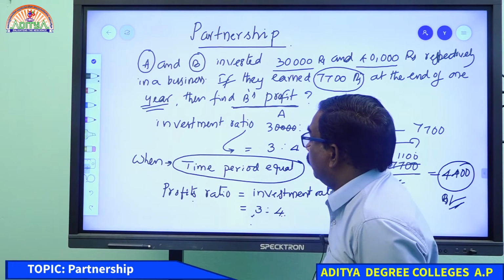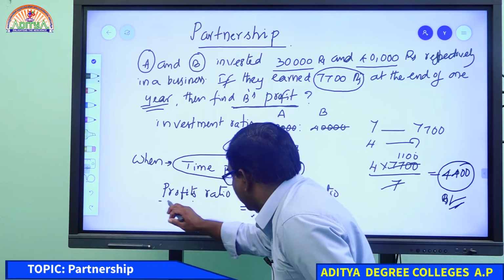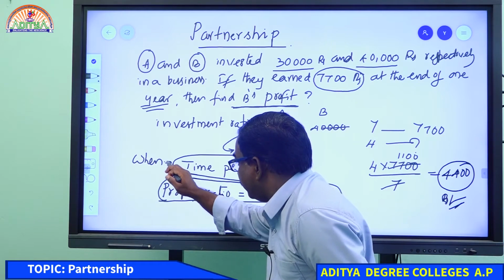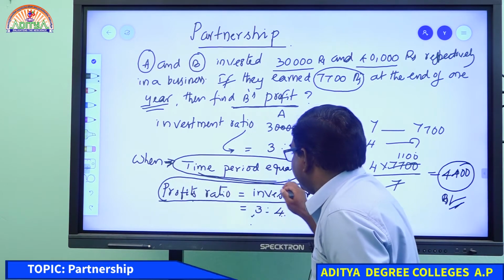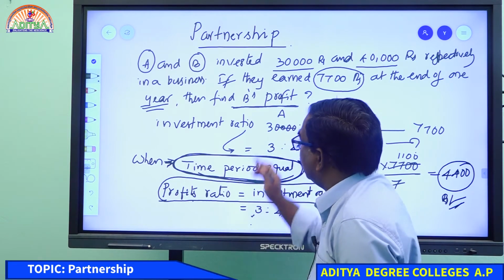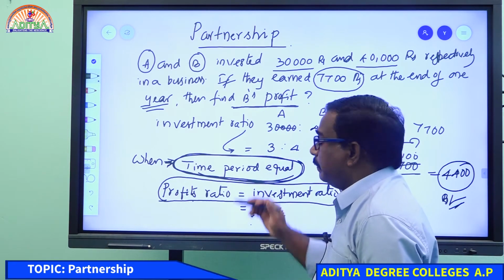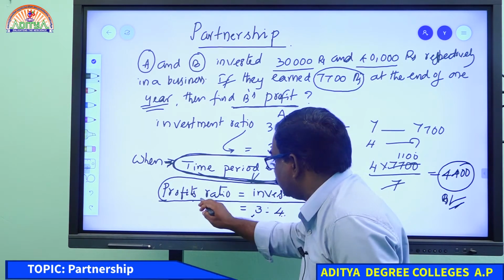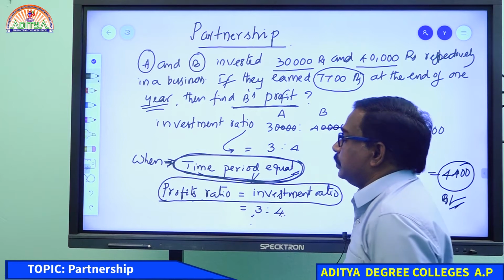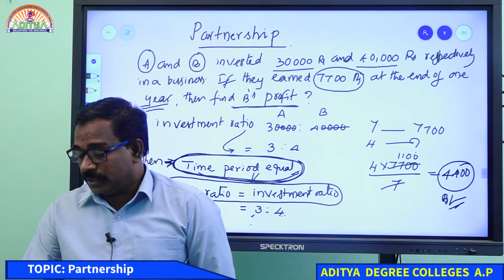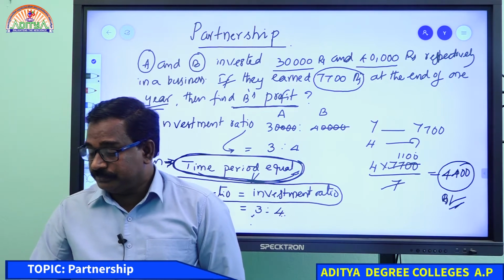So we can take the profit ratio equal to the investment ratio when the time period between the members is the same. However many partners there are, when the time period is equal for the business, we can take the profit ratio equal to the investment ratio. I will give one more example, just you try.